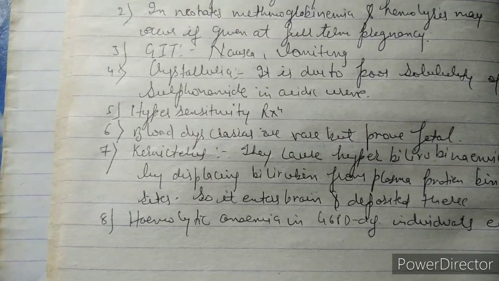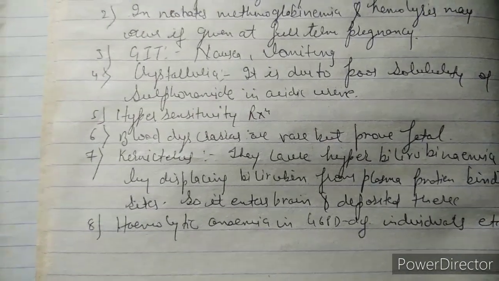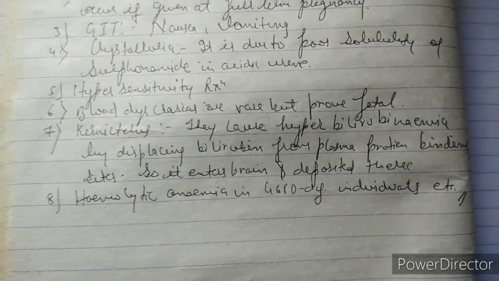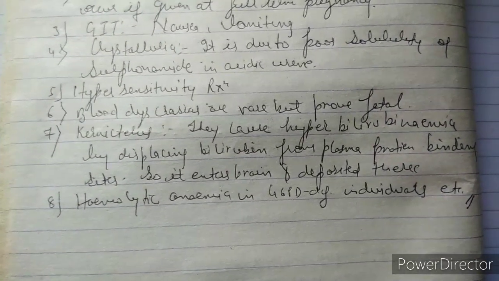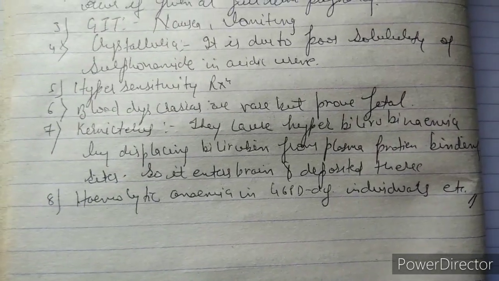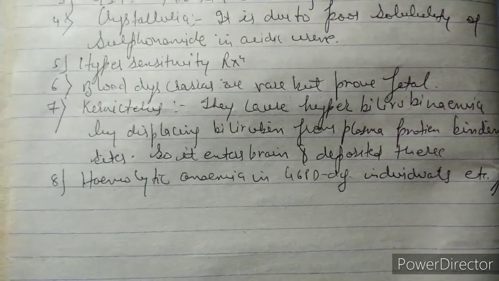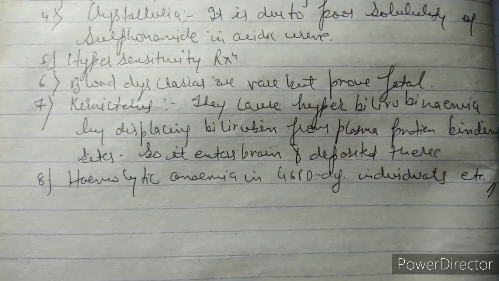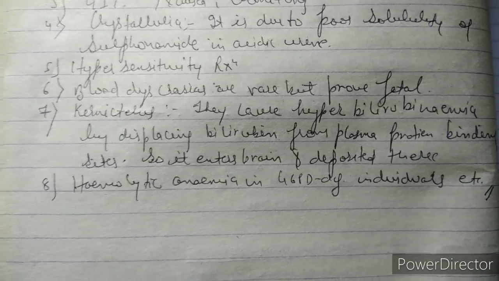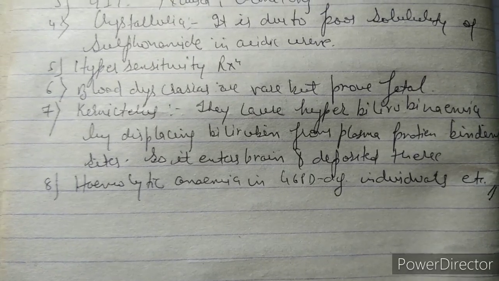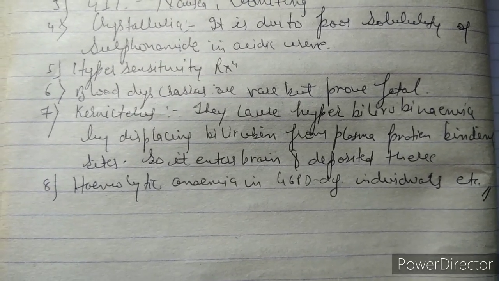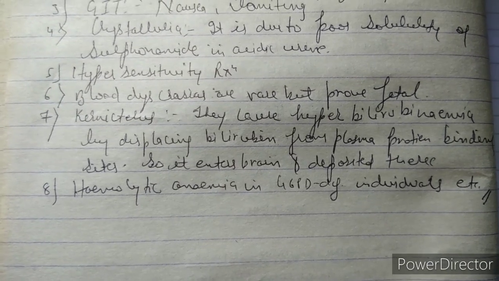Number fifth, hypersensitivity reaction. It is generally seen with the maximum of drugs. Number sixth is blood dyscrasias. It is rare, but if it happens, then it may prove fatal. Number seventh is kernicterus. It is also common sense, because what does it do? If we give cotrimoxazole in a high concentration, it causes hyperbilirubinemia. How does it cause hyperbilirubinemia?